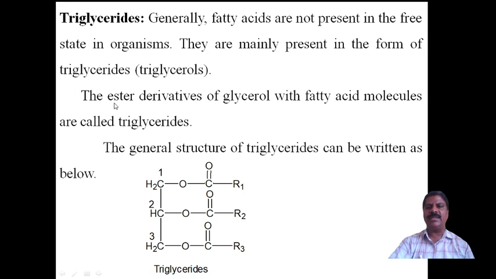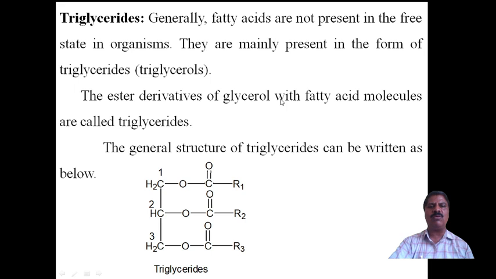Now, glycerol is nothing but a trihydric alcohol. It undergoes esterification with a fatty acid. These fatty acids are not available in free state in an organism; they combine with glycerol, and esterification takes place.